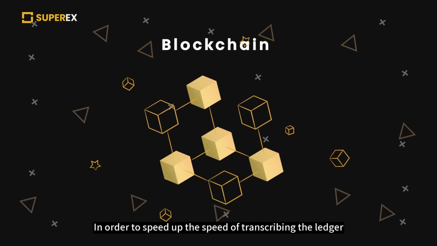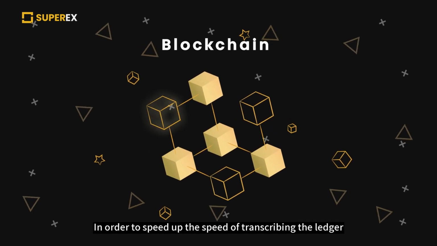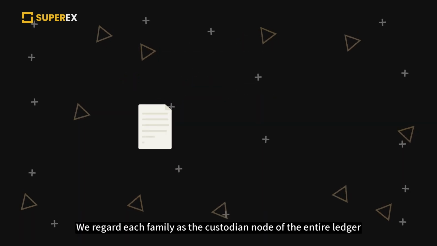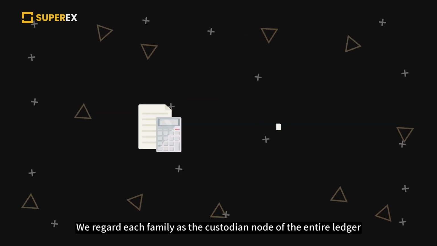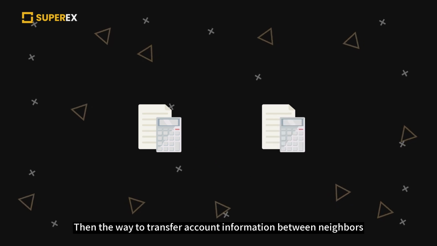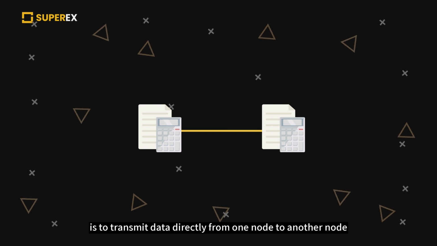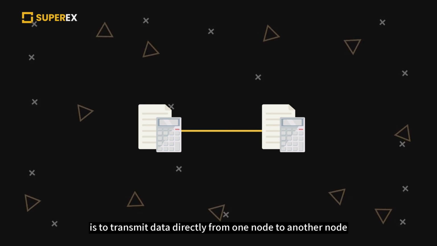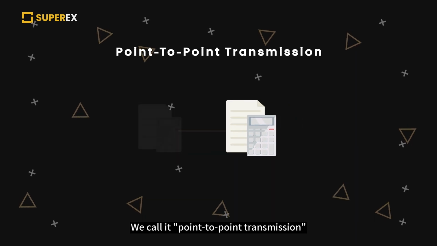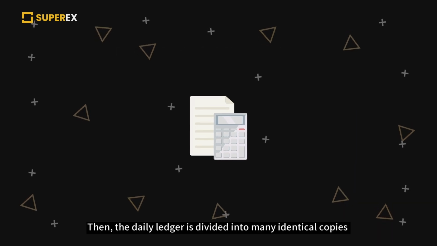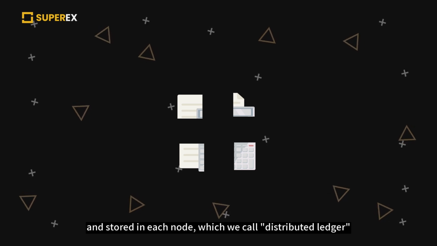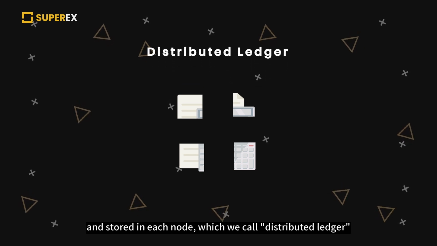In order to speed up the transcribing of the ledger, everyone chose to transcribe nearby. We regard each family as the custodian node of the entire ledger. Then the way to transfer account information between neighbors is to transmit data directly from one node to another node. We call it point-to-point transmission. Then, the daily ledger is divided into many identical copies and stored in each node, which we call distributed ledger.